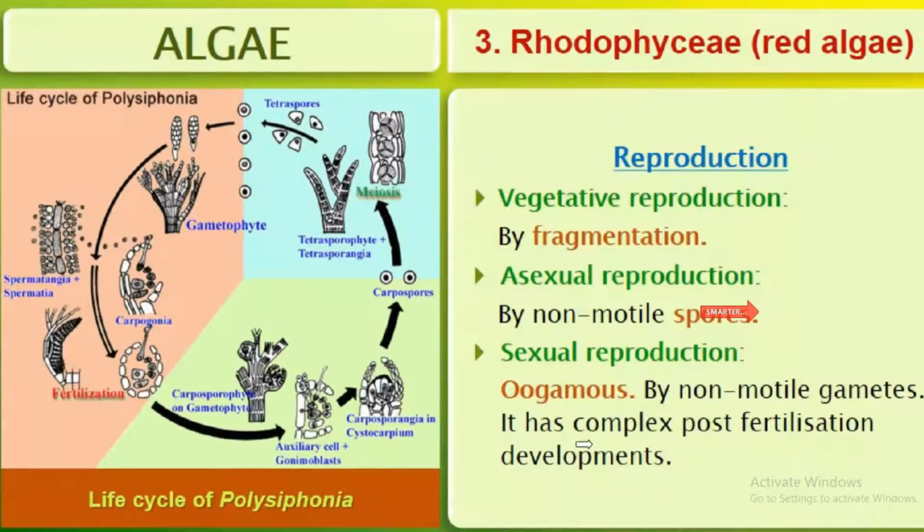What is the meaning here? They show complex post-fertilization events, that means after fertilization. The other event is the pre-fertilization event, that means before fertilization. Among red algae, they have complex post-fertilization development.